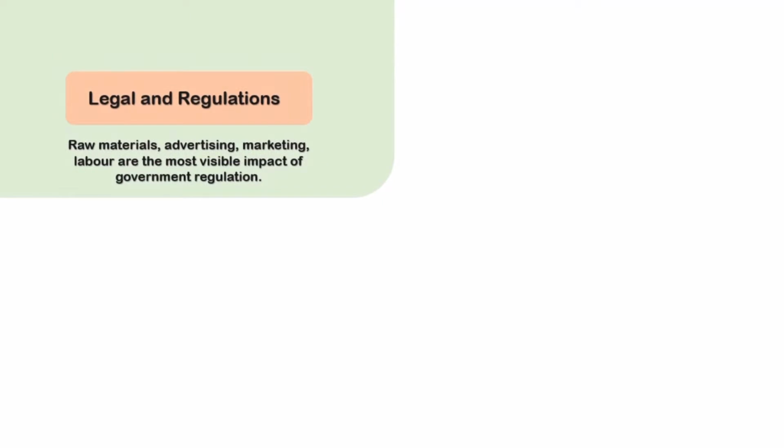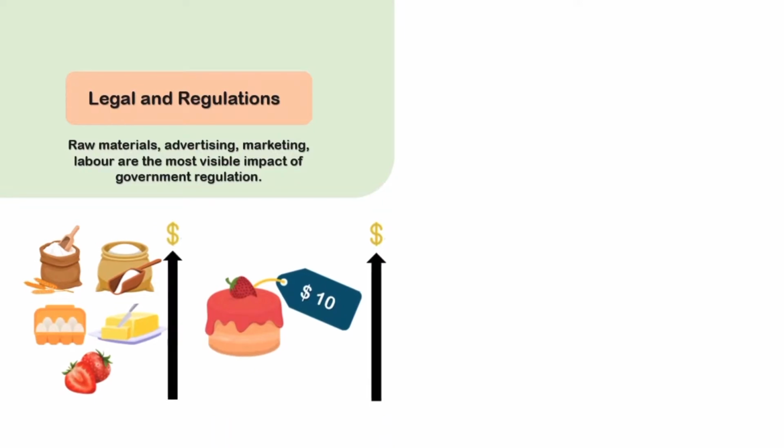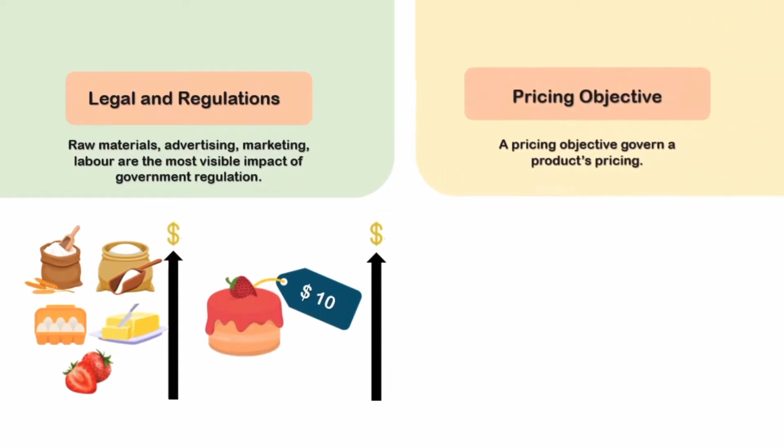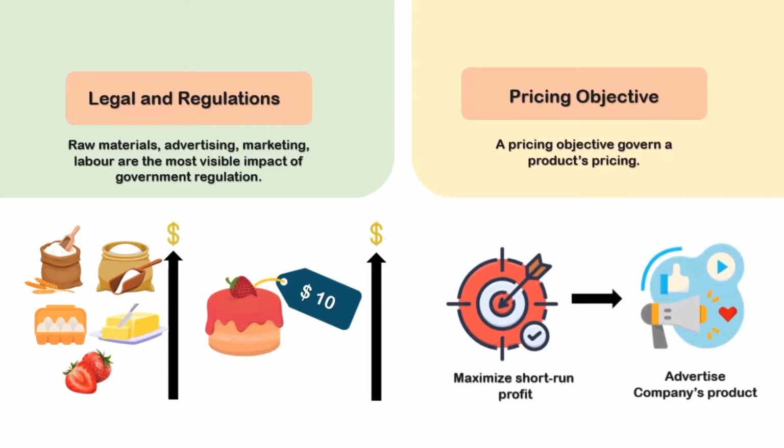Raw materials, advertising, marketing, labor are the most visible impact of government regulation. For example, if the government decides to increase the price of raw material, then the selling price of product will also increase. On top of that, pricing objective is also a factor. It governs the product's pricing. For example, if the pricing objective is to maximize short-run profit, then the company would advertise the company's product very heavily. The last one is product life cycle.